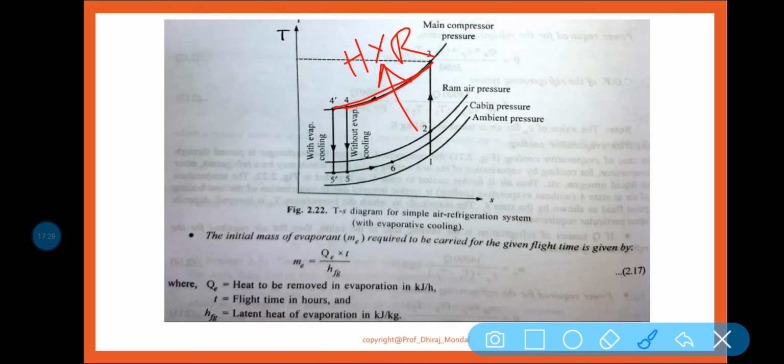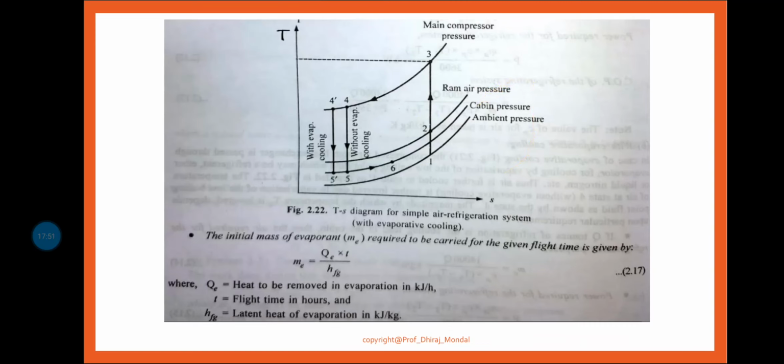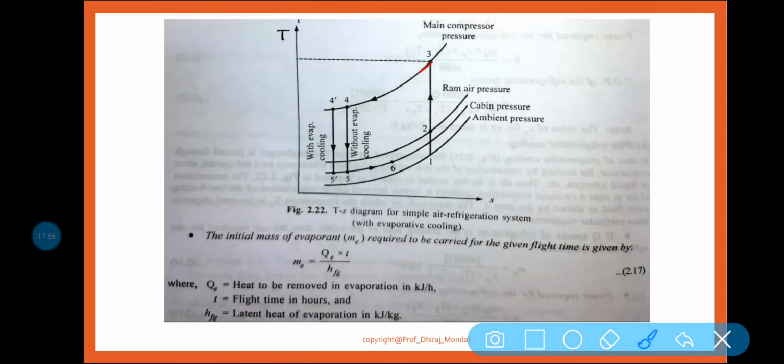3 to 4 is your heat exchanger. But if you are using an extra evaporator, then 3 to 4 dash will be the total heat extracted from the system. Am I right? Because as we have used one evaporator, some extra amount of heat will be released. So that is why this equation is 4 dash, it will come up to this 4 dash. So you will see the temperature is minimizing again.